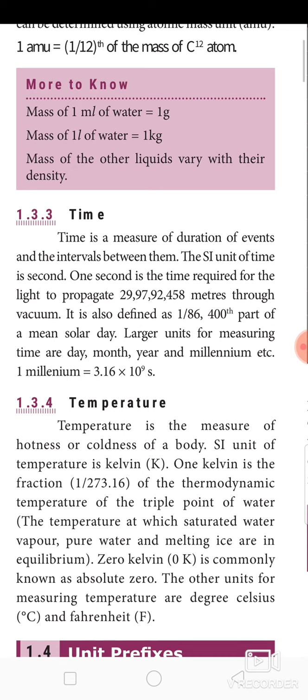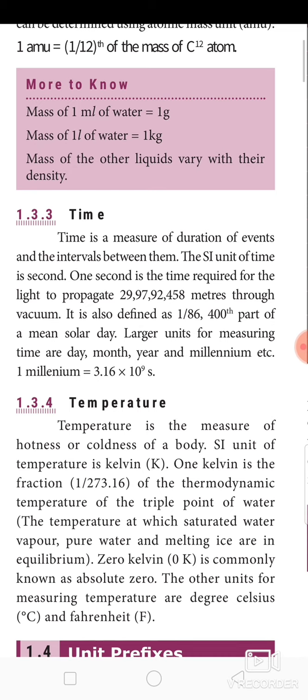Next we need to see about temperature. Temperature is the measure of hotness or coldness of a body. SI unit for temperature is Kelvin. 1 Kelvin is the fraction 1/273.16 of the thermodynamic temperature of the triple point of water. What is the triple point of water?